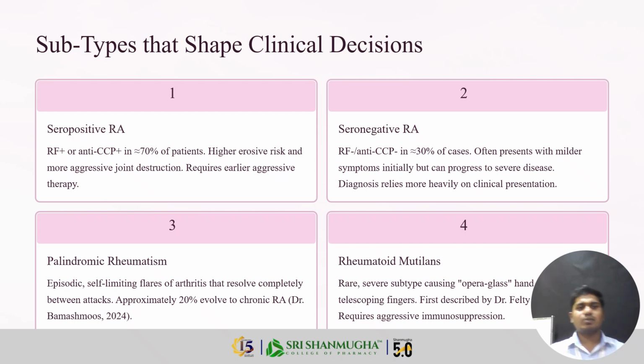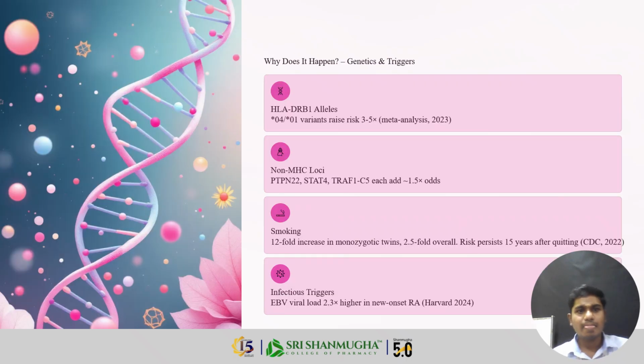Next is palindromic rheumatism. It is episodic, self-limited flares of arthritis that resolve completely between attacks, and approximately 20% evolve into chronic rheumatoid arthritis. Rheumatoid arthritis mutilans is the severe subtype causing opera-glass and telescoping fingers, and it requires aggressive immunosuppressive drugs. These are the subtypes that shape clinical decisions: seropositive rheumatoid arthritis, seronegative rheumatoid arthritis, palindromic rheumatism, and rheumatoid arthritis mutilans.